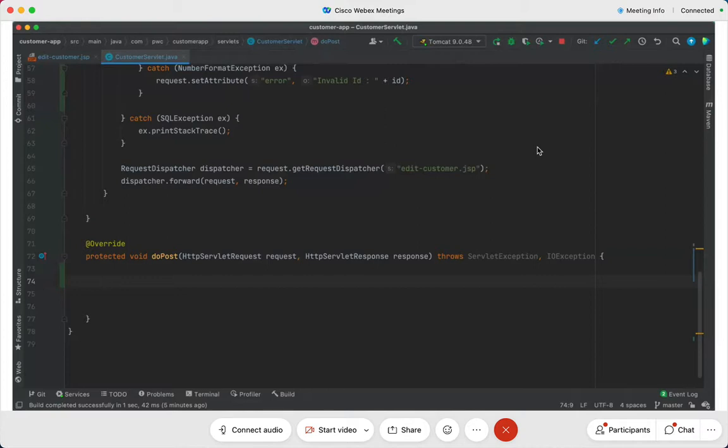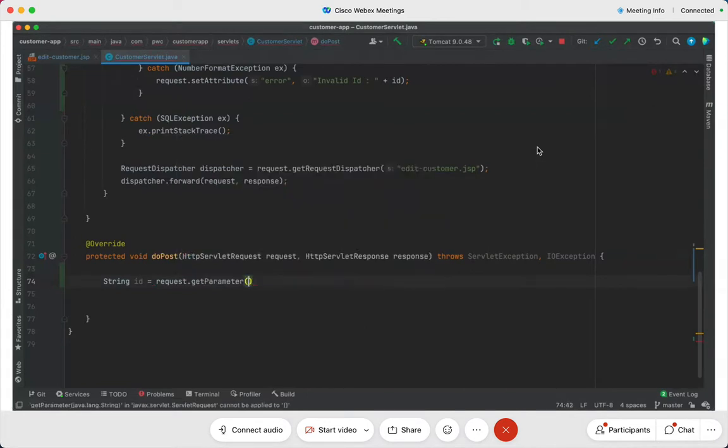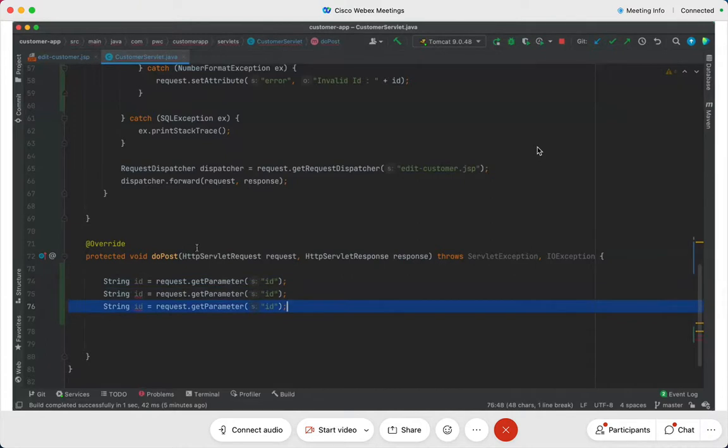Now very quickly I'm going to write this code, friends. It's very, very simple. I'll say String id is equal to request.getParameter. If you want to get the data from the body of the request, it's the same concept. You have got to say getParameter. There is no difference whether it's going as a URL, as a query parameter, or in the body of the request, it's the same. So I'll say request.getParameter, id. See, copy paste is a bad thing. I'm doing it. Okay, I say address. So you have all the three values here.